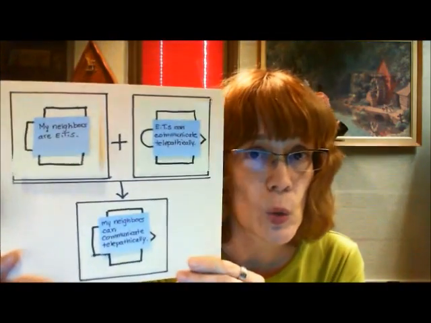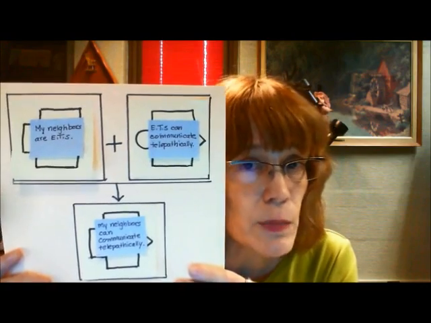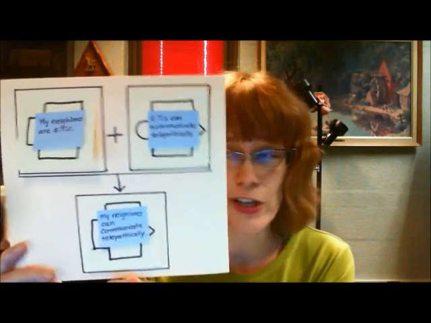Suppose I continue to think about the fact that my neighbors are extraterrestrials, because that would be kind of hard to forget about. And suppose that I know from having watched many sci-fi movies that extraterrestrials can communicate telepathically. I can then conclude that my neighbors can communicate telepathically. Behold. Look how neatly the puzzle piece technique works here.